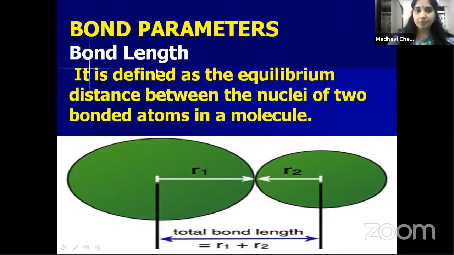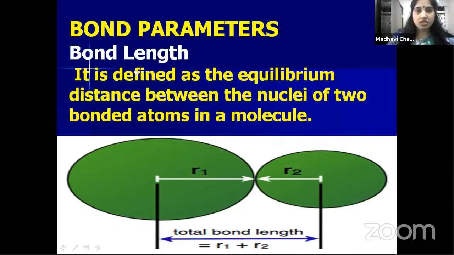Very simple, children. What is bond length? The equilibrium distance between the two nuclei of the two bonded atoms in a molecule. Now see here, up to here it is the radius of this atom, and here to here it is the radius of this atom. If you add the radius of atom 1 and the radius of atom 2, you will get the bond length. Very simple. It is the equilibrium distance between the nuclei of two bonded atoms in a molecule. Okay, is it clear, children?